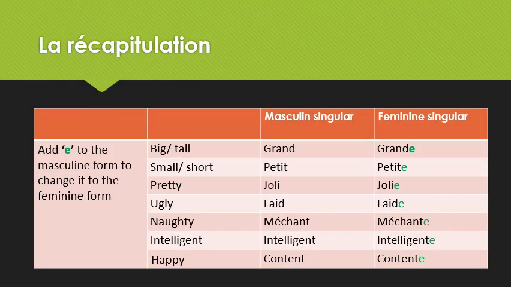So now, as you are all familiar with the rules of changing adjectives from masculine to feminine form, here is a quick recap to help you. The first set of adjectives add E to the masculine form to change it to the feminine form. The ones we have discussed: grand, it changes to grande; petit, petite; joli, jolie, the pronunciation is the same. Then laid, laide; méchant, méchante; intelligent, intelligente; and the last one, content, contente.